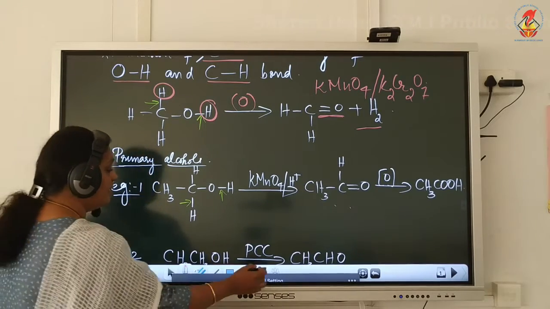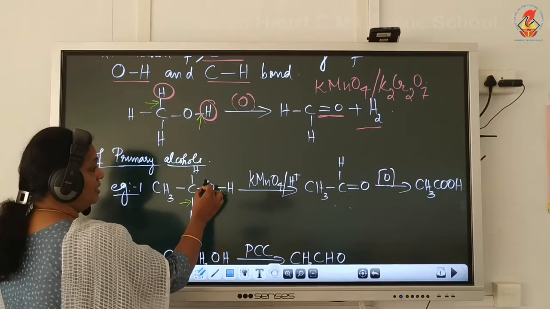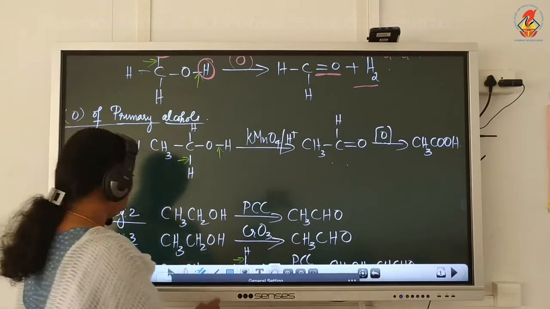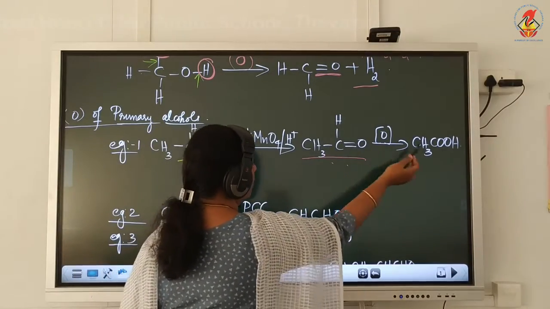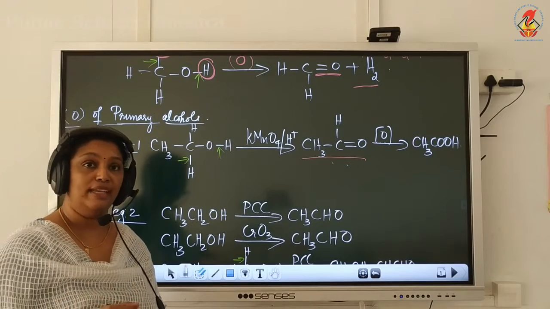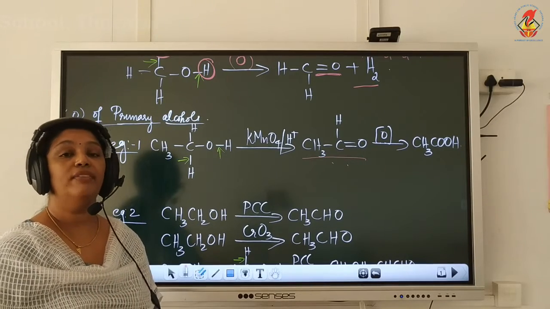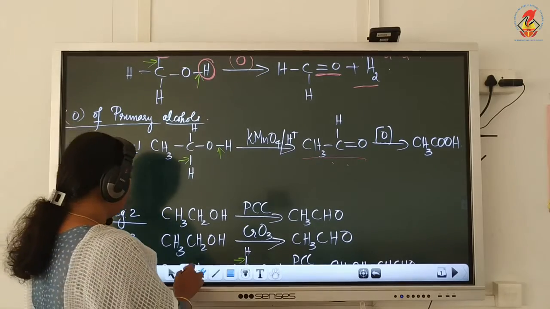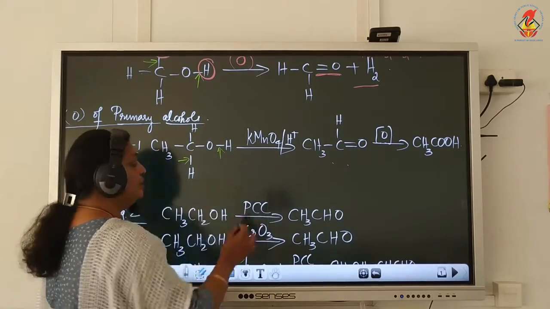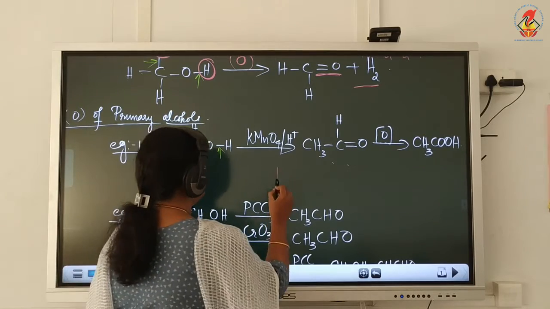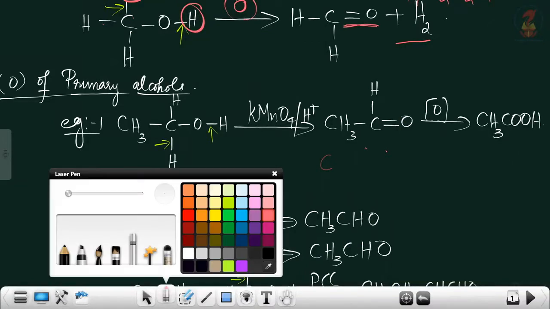Now let's see. Suppose we want to stop the oxidation at the aldehyde stage, meaning we don't want this aldehyde to get oxidized to carboxylic acid. So instead of using acidified KMnO4, we have to use some other oxidizing agents. And the oxidizing agent used to get only aldehyde is PCC.